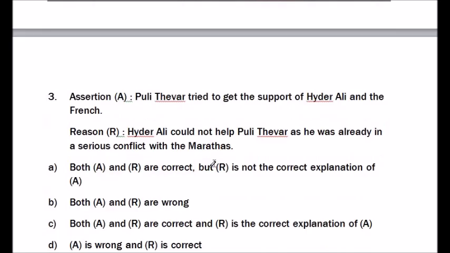Question number 3. Assertion: Puli Thevar tried to get the support of Hyder Ali and the French.